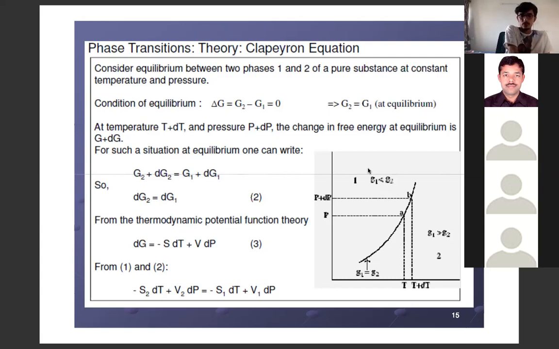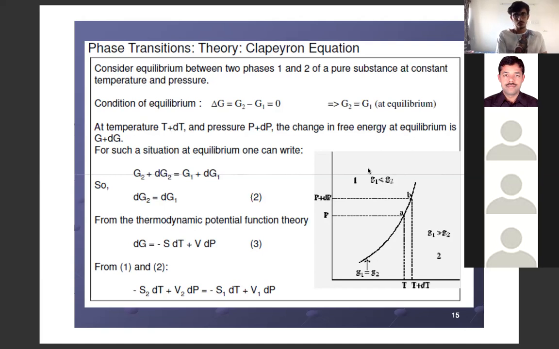Gibbs free energy for phase 1 is less than phase 2 for one side of this curve, and for another side of this curve, Gibbs free energy of 1 is greater than Gibbs free energy of 2. Only on this curve, Gibbs free energy is the same. This curve is the equilibrium condition. Now, if Gibbs free energy is constant, that means change in Gibbs free energy is